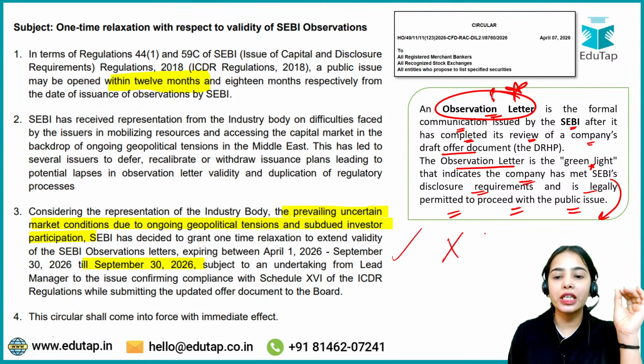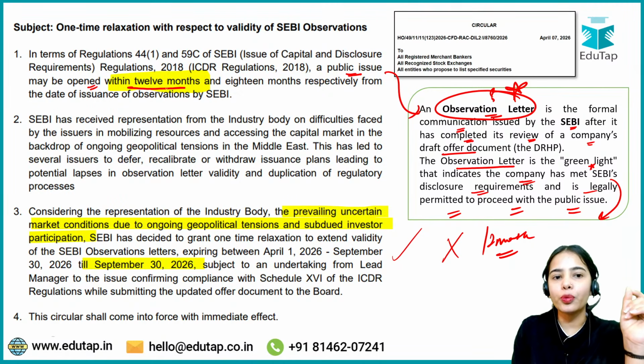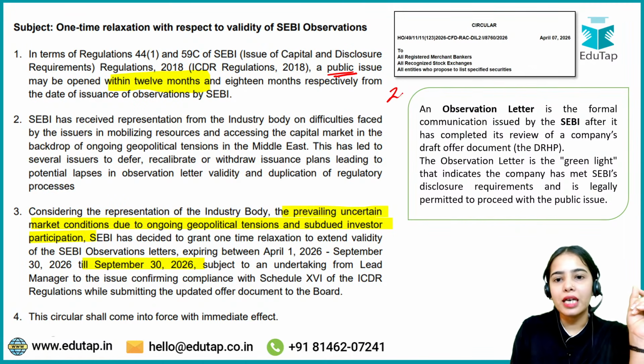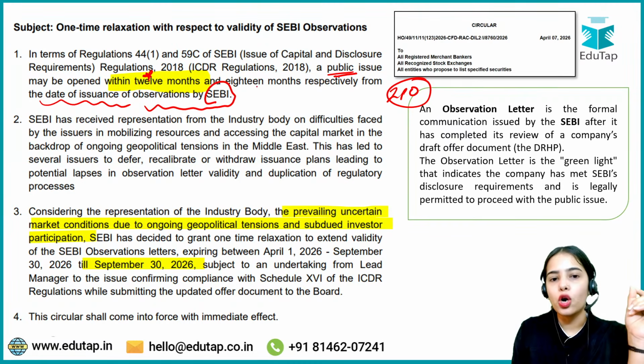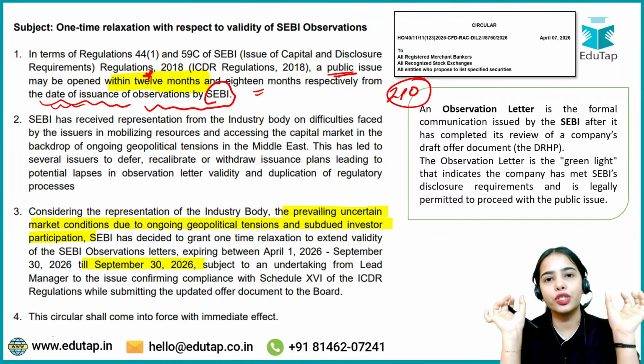Now, usually within 12 months, the public issue has to happen after the observation letter is released. So a public issue, that is the IPO, the initial public offering, may be opened within 12 months from the date of issuance of the observation letter by SEBI, or in some special cases within 18 months. The public issue should happen within that time from the date of issuance of the observation letter.